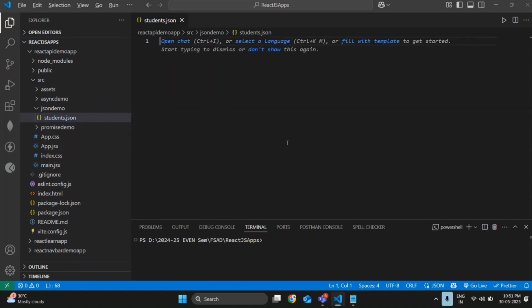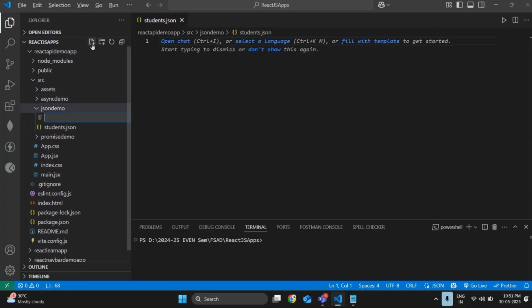Next, what are we going to do? We are going to give some student data inside the students.json file, so later on we can retrieve the data successfully. Before starting, let me give you a brief introduction. I will show you how to retrieve single data and multiple data also. For that purpose, I'm creating a demo.json file. First, for the introduction, we'll go with demo.json, how to retrieve the data. Later on, we'll go with multiple data also.